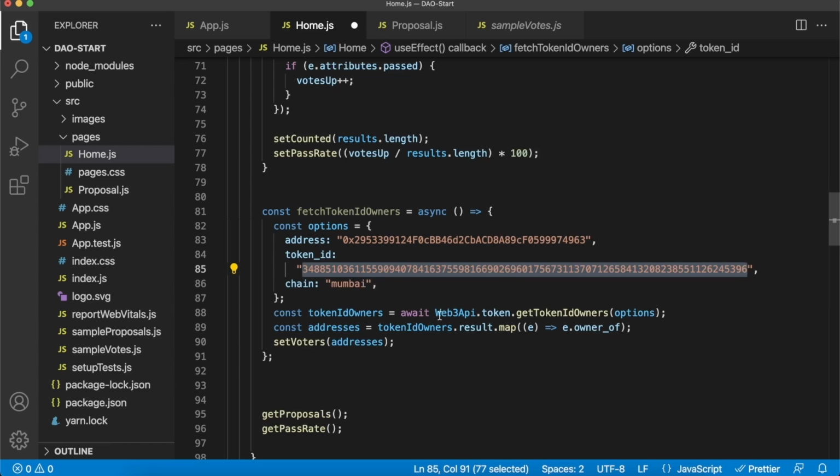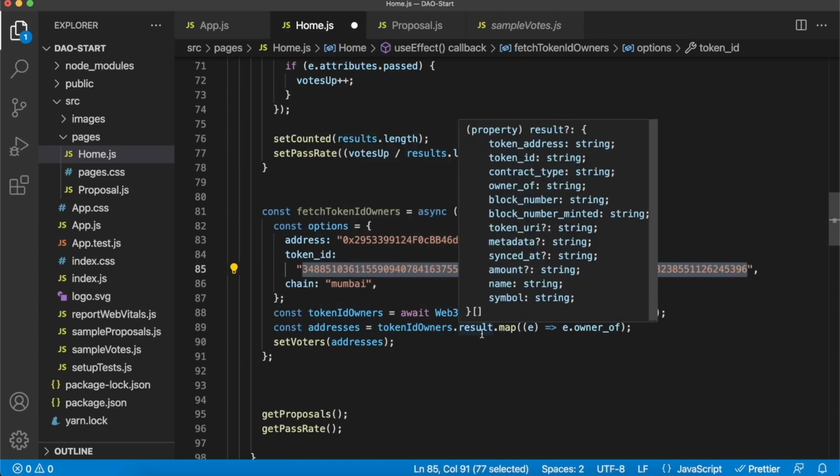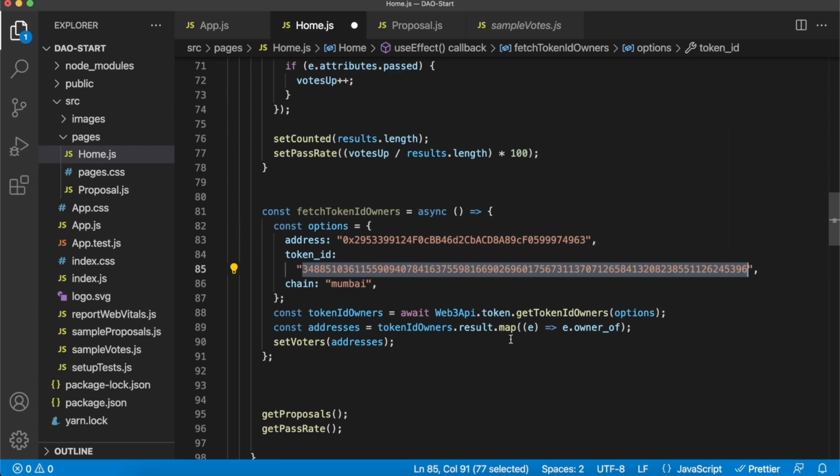And then just calling the Web3 API token parameter, we get the token ID owners by providing these options. And then for the addresses, whatever the variable token ID owners returns us will have a result, and we can map through all the elements within the results and get the owner of, which is the address of this NFT token. And then we just set our voters state variable to these addresses.